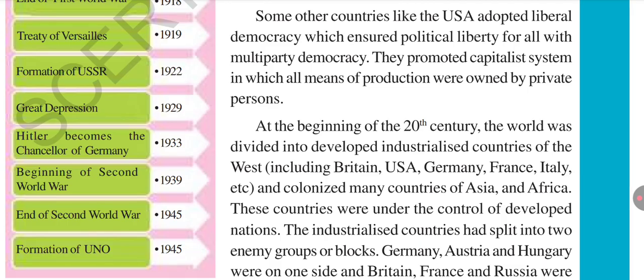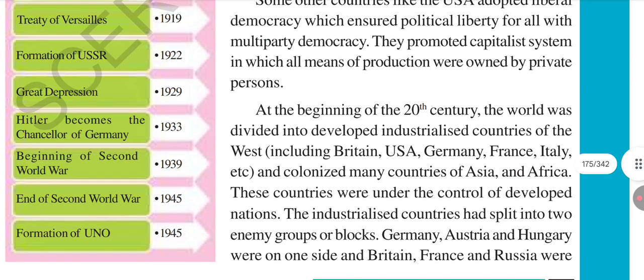These industrial countries were divided into two enemy groups or blocks. The first group is Germany, Austria, Hungary. The other side is Britain, France, Russia.